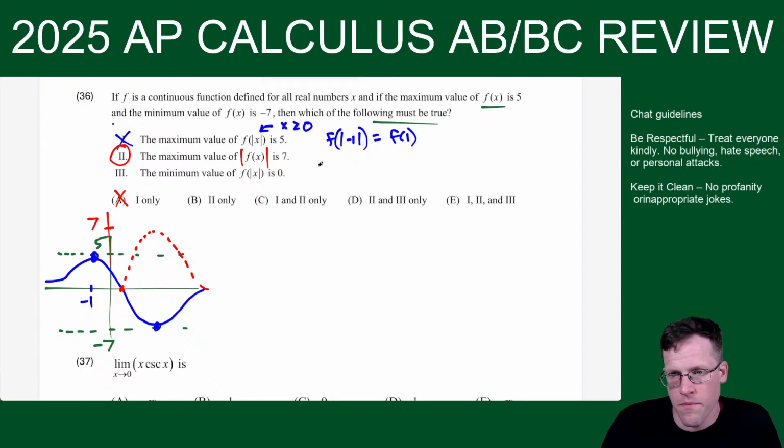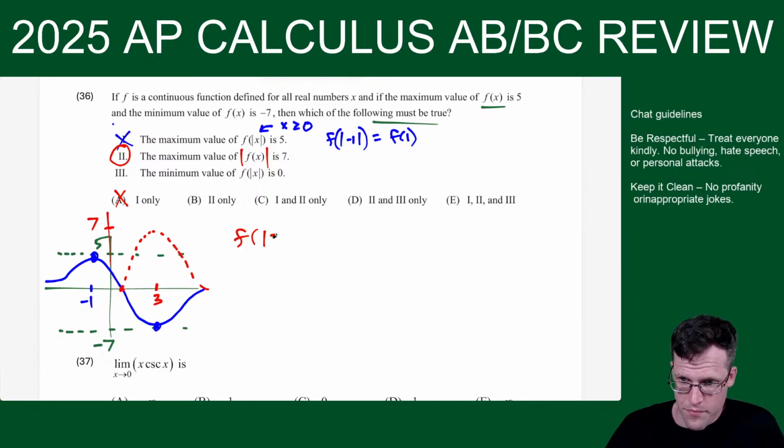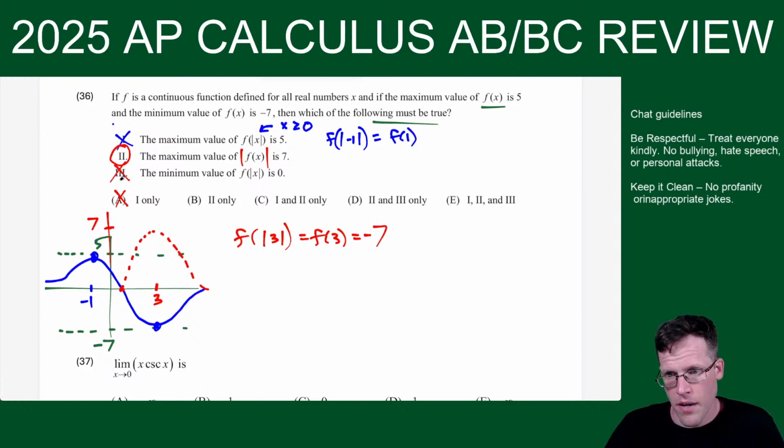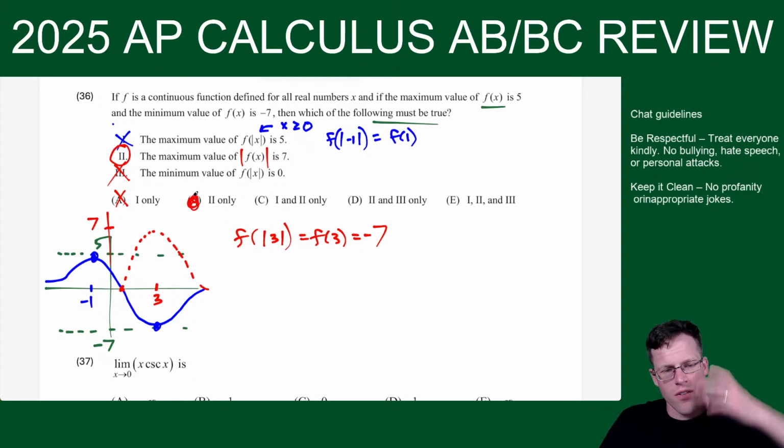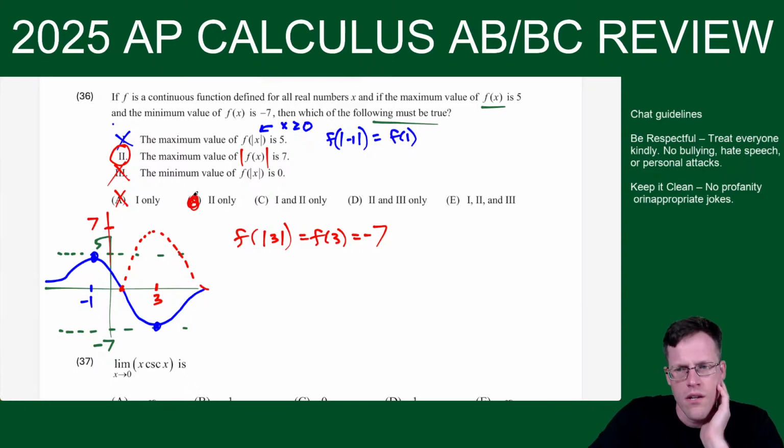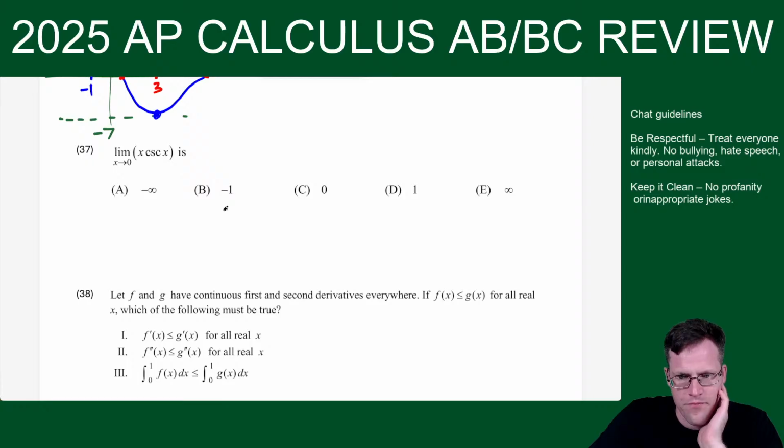So it eliminates one of them. The minimum value of f of absolute value x is 0. That's not true. Because f of absolute value x, like let's say this is at 3. If I have f of, this is f of 3, which is -7, which is less than this. So goodbye to this. So 2 only. Hard question. Because like you got to draw and think. A lot of crazy stuff happening.